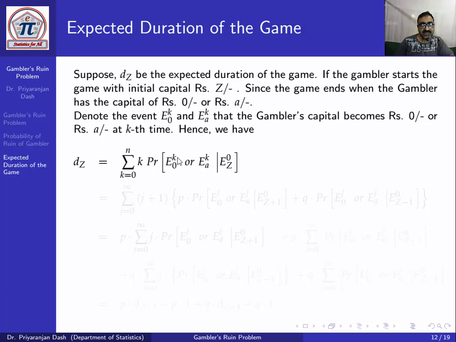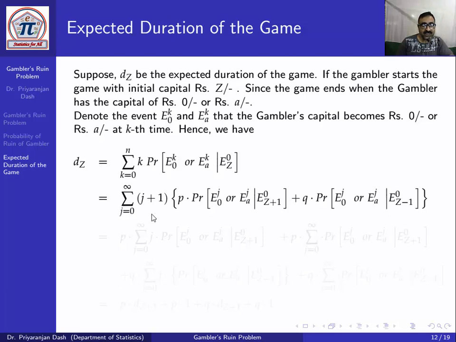E0K or EAK means at the kth time the gambler will have the capital either 0 or A, given that at the initial time the gambler has the capital rupees Z. So now this will be equal to, j equal to 0 to infinity, all values of n, j plus 1 into P into probability E0J or EAJ given EZ plus 1 0. P is the probability that the gambler will get rupees 1, so his capital will be J to J plus 1.